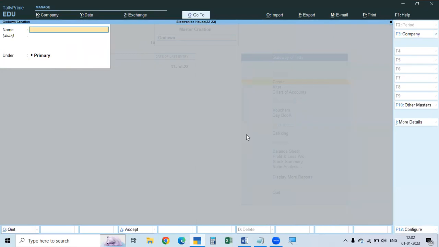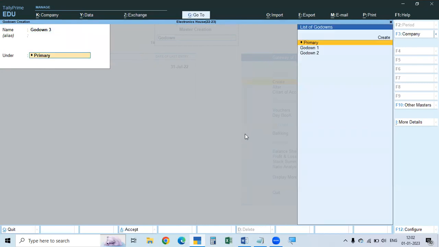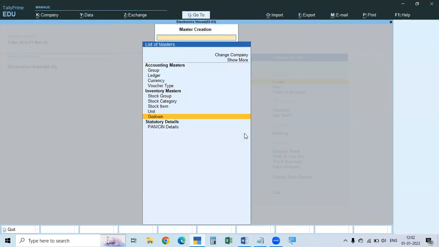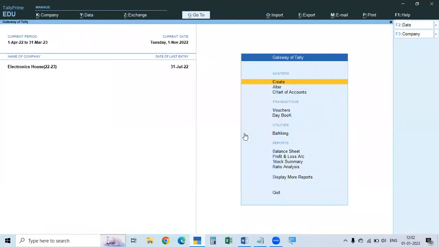Then we will create another one, Godown 3. Here also, primary. So we created 3 godowns. Now, to see the report, here you can see all the godowns which you have created.